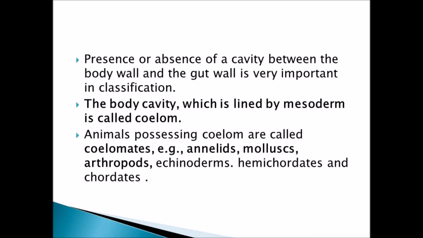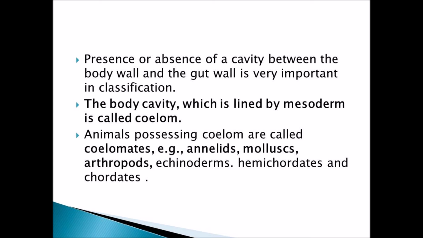The presence or absence of a cavity, that is, an empty space, between the body wall and the gut wall is very important in classification. The body cavity which is lined by the mesoderm is called coelom. Animals possessing coelom are called coelomates.